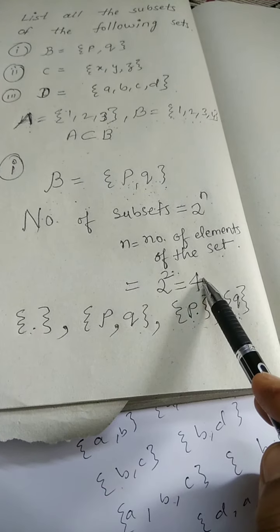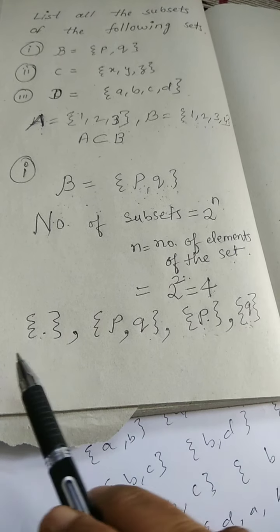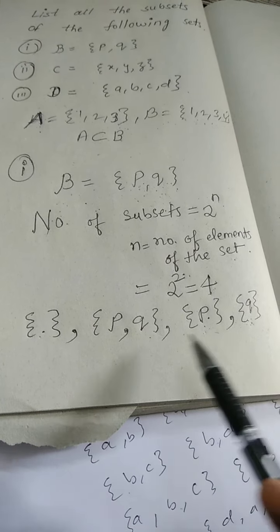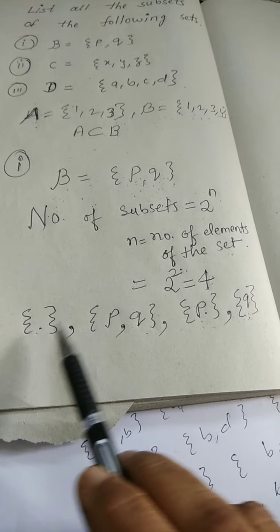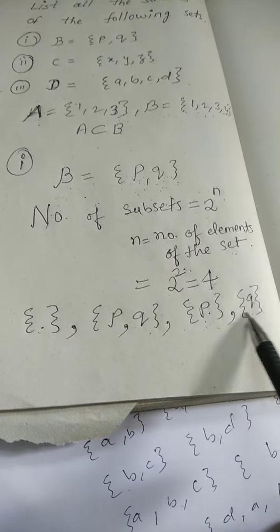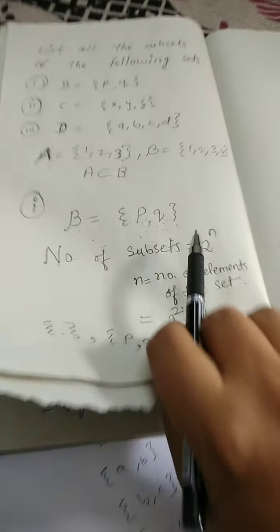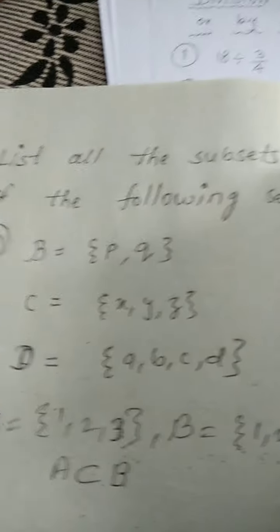By using this formula, we cannot miss any subset while writing all the subsets. If we count, 1, 2, 3, 4. Yes, here 4 subsets we should get. So we are getting 4, so our answer is correct. Now come to the second example.